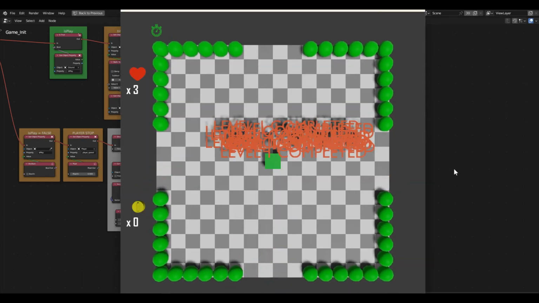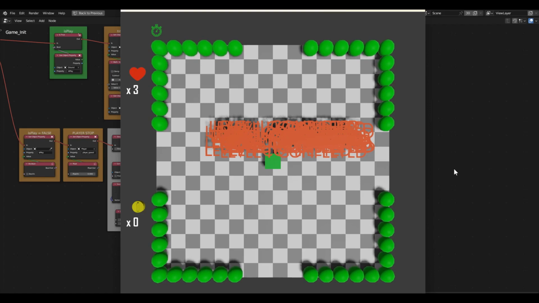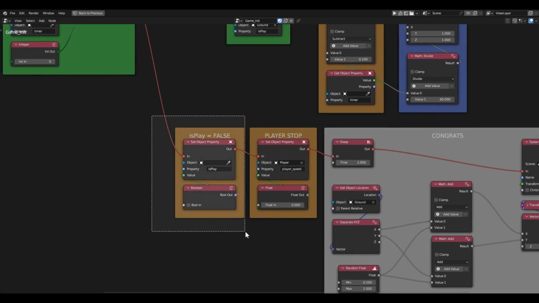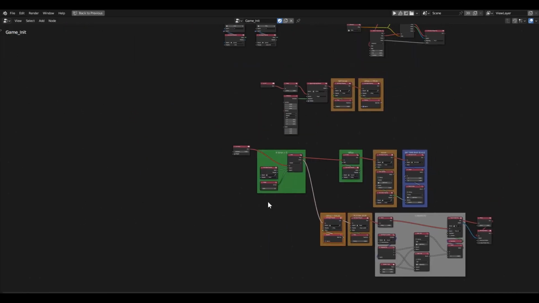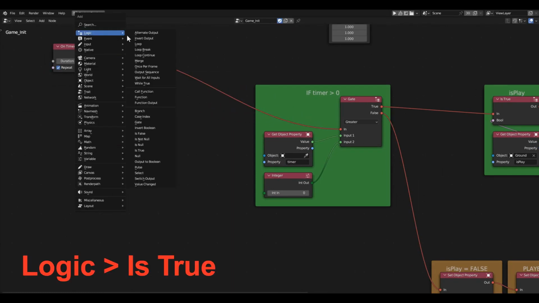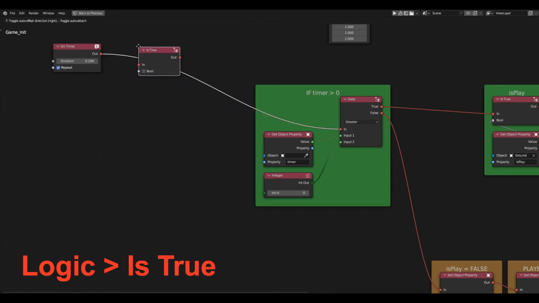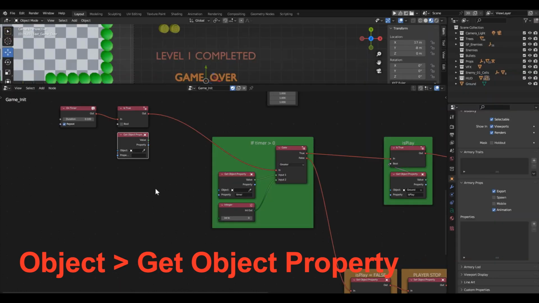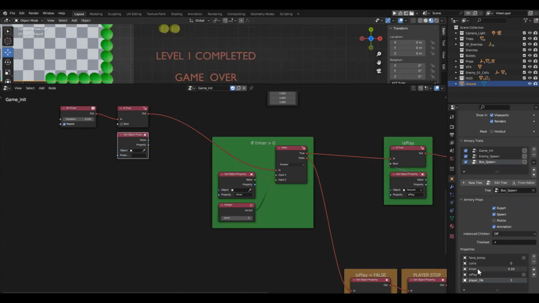Now we know exactly what the problem is. How do we limit the execution of this code chain to just one time? The simplest option is to use a variable, isPlay. Let's add another check. A block, if true. Connect a getter to it. Leave the object field empty. Specify the variable isPlay.